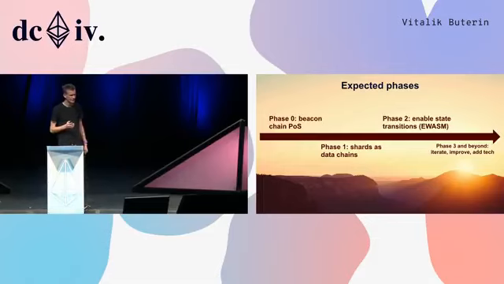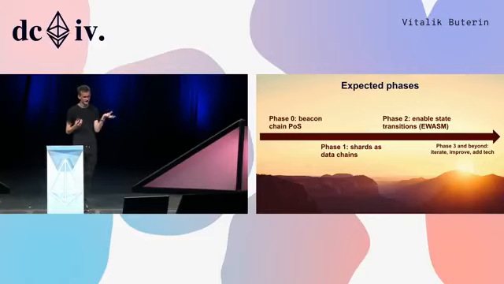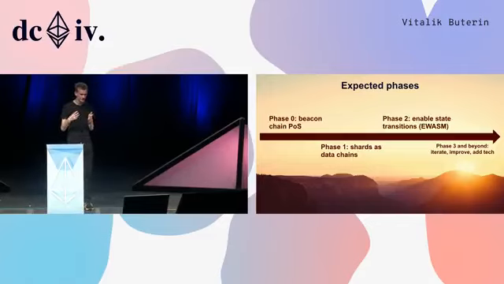Phase 1, shards as data chains. This is where the sharding part turns on, right? Here, it's a simplified version that doesn't do sharding of state, it does sharding of data. So you can throw data on the chain. You could try to build a state execution engine yourself, but really the simplest thing to use it for is data. If you want to do a decentralized Twitter on a blockchain, you'll now have the scalability to do this, but you won't have all of the state execution capability to build smart contract applications and all of the really fancy complex stuff.